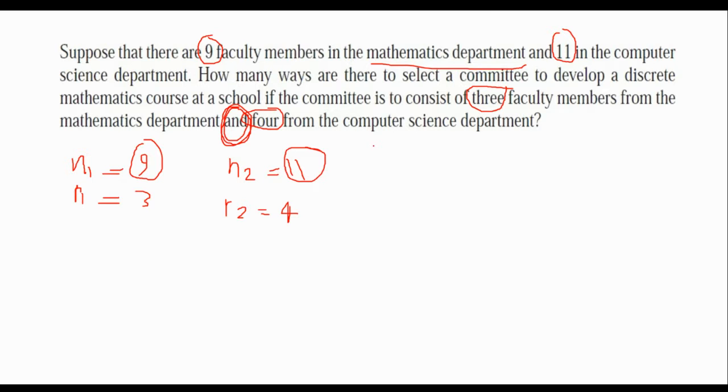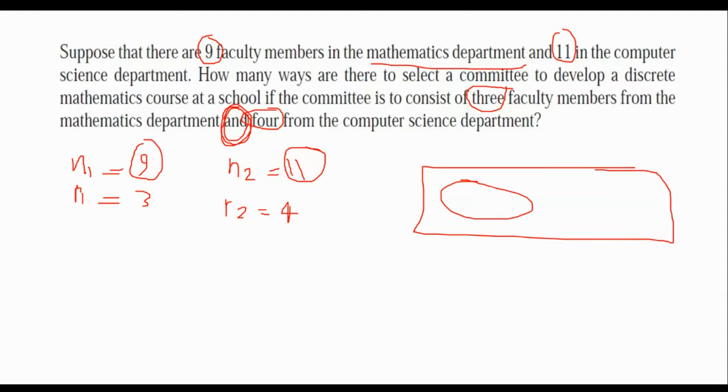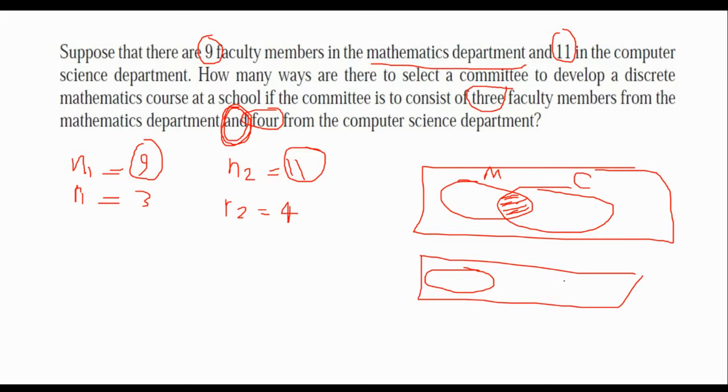If there is an intersection between 2 departments, then in that scenario we cannot use just simply product rule, because we know that there is no faculty member who is at the same time in the mathematics department and computer science department. This part we don't have any possibilities. So when you want to show it in Venn diagram, they are totally separate, you see. So they are disjoint, as we call them. Whenever this is the case, you can simply use product rule.